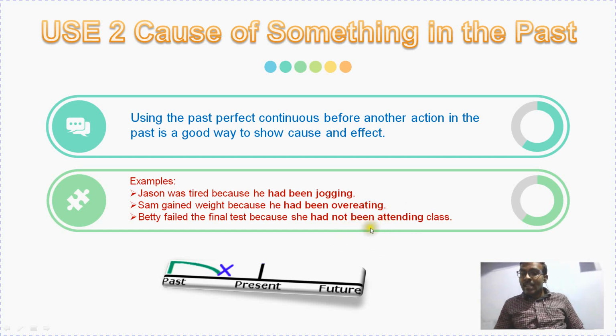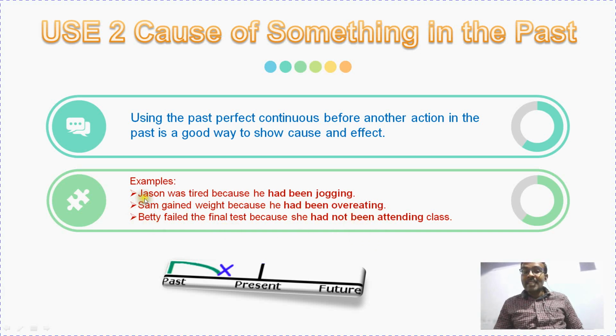Attending classes is a continuous process, which might have taken a long duration because, according to the syllabus pattern, each and every chapter requires some time. So by not attending the classes properly, she failed the examination. So this is a continuous action, and this is the result of the continuous action.